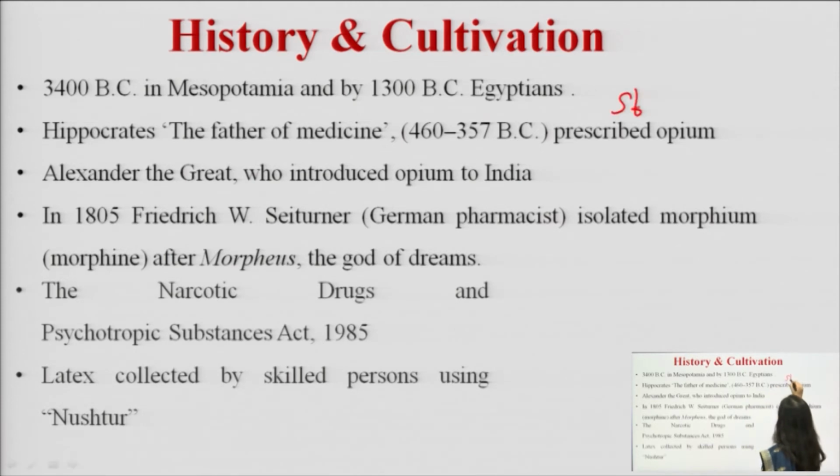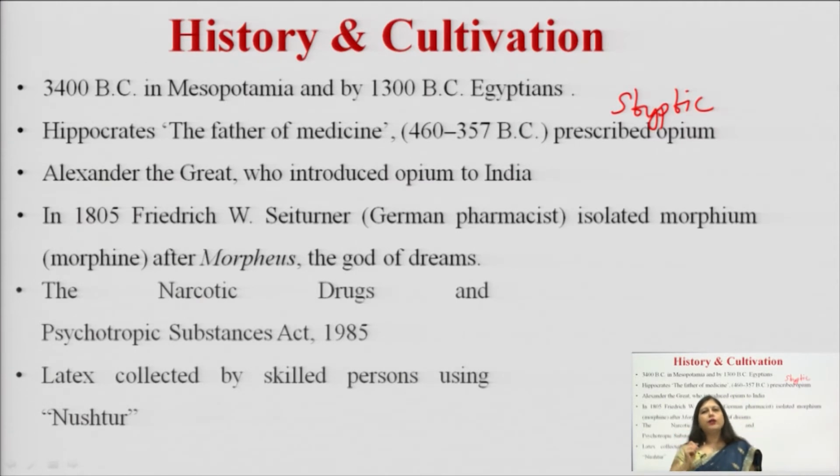Styptic means if there is any kind of internal wound inside the body, it used to be used as a styptic, prescribed by Hippocrates, the father of medicine. Gradually the use was increasing, but yes, it also had the problem of habit formation.